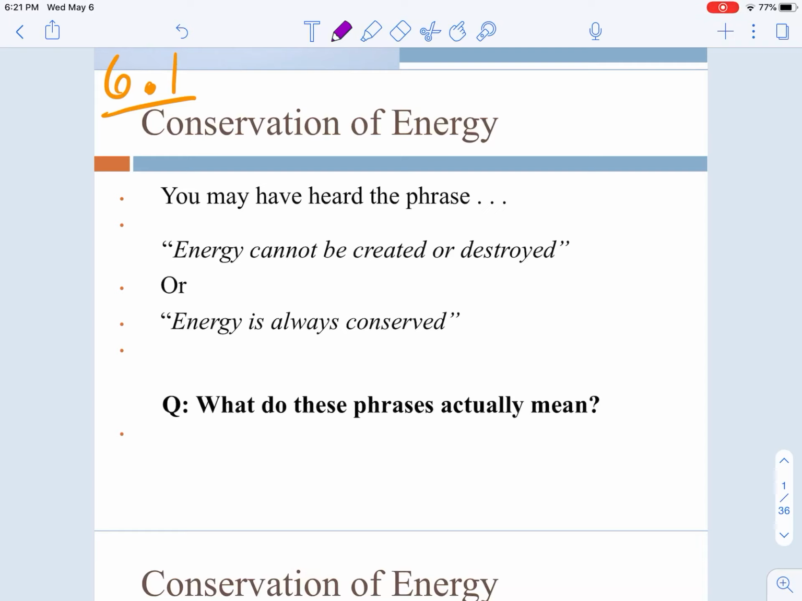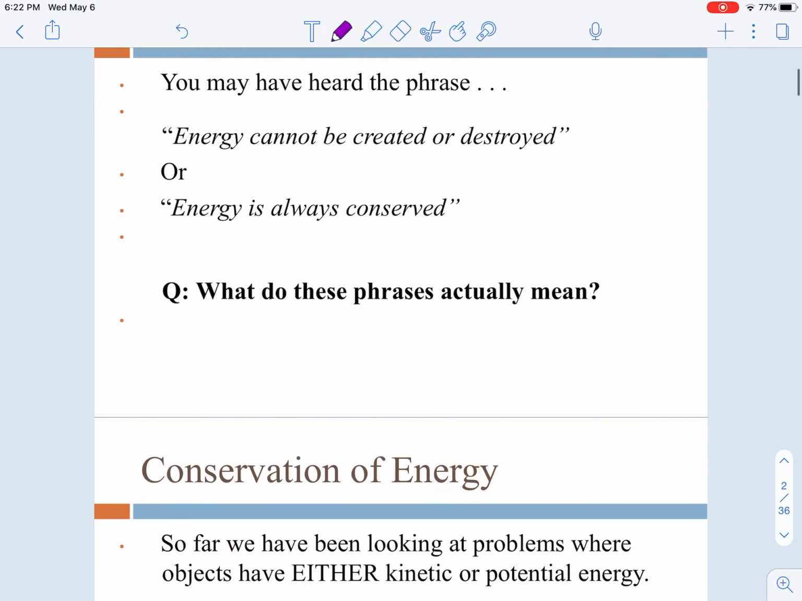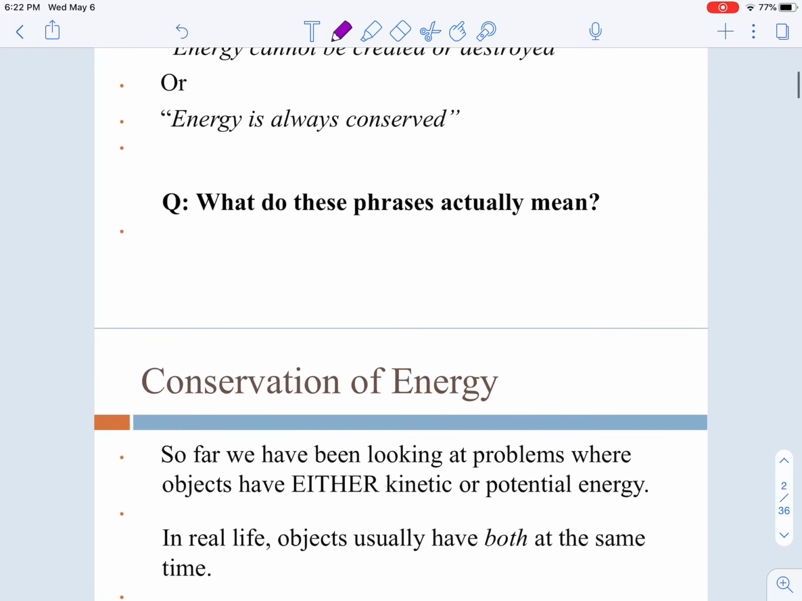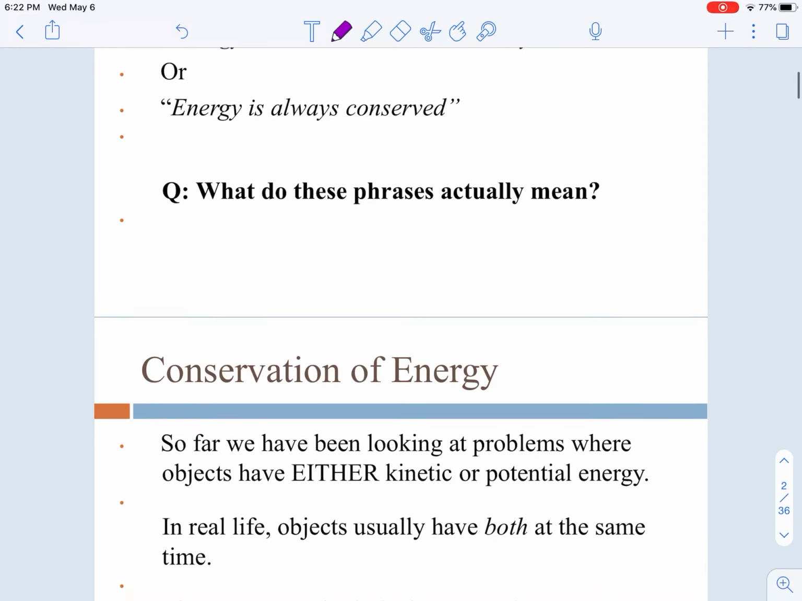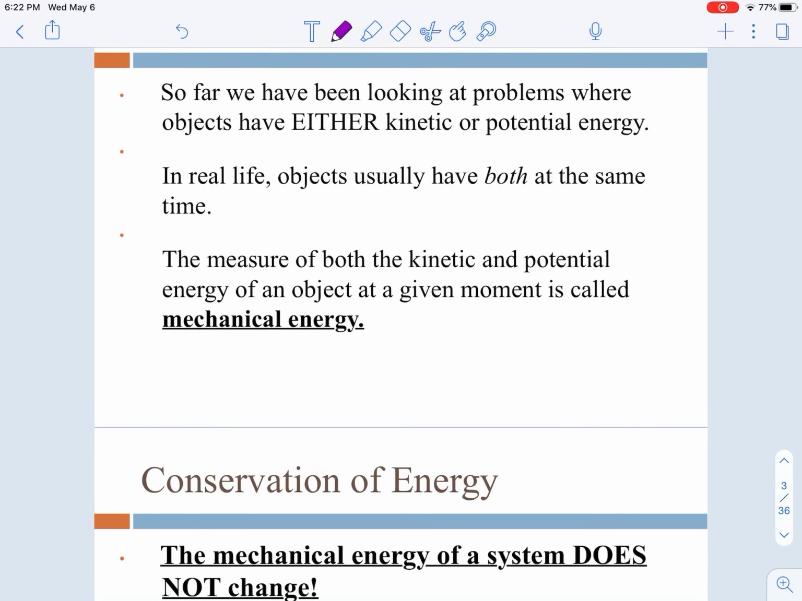Hi Science 10, welcome to our very last physics video on chapter 6, looking at mechanical energy and how it's made up of a combination of potential and kinetic energy. So that's what it means when we say energy can't be created or destroyed. It's just being transferred from one type to another type.